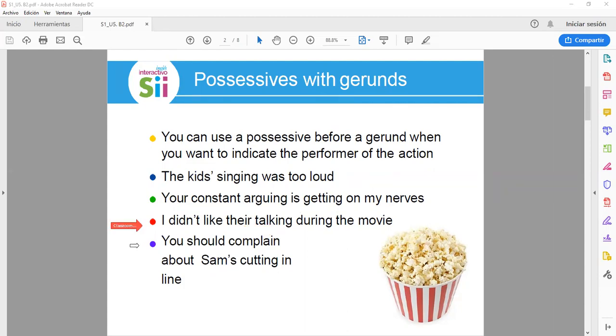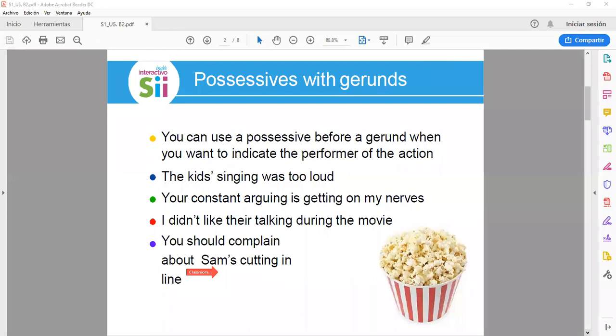All right, so let's go to the next example. You should complain about Sam's cutting in line. Here the possessive is Sam's, the gerund is cutting. As far as we can see, we can use different forms of possessive. It could be the Anglo-Saxon possessive 's, or we can use possessive adjectives, your constant, their talking, all right? Or here again, the possessive 's, the genitive Anglo-Saxon.